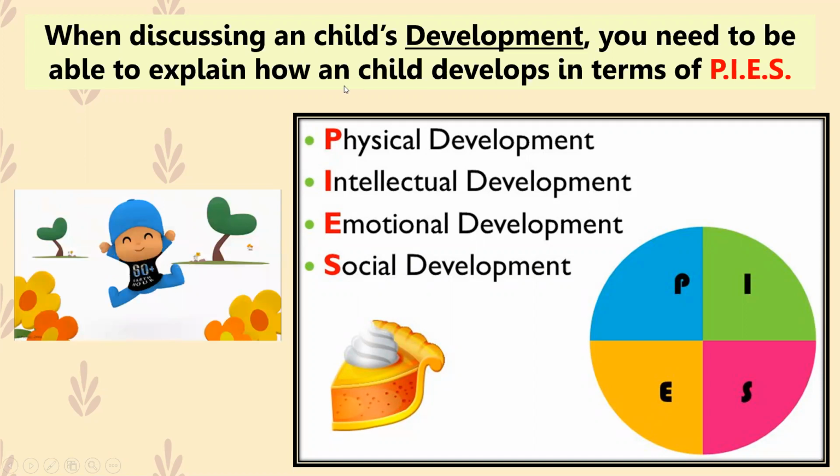So remember, whenever a question asks you to discuss something in terms of an area of development, or even just in terms of development, you have to be referencing the 4 areas of development, which are your physical, intellectual, emotional, social. Just be careful with the terminology. Don't get confused between areas of development, which are the pies, and the dimensions of health and well-being, which is your PMES, okay? Just be careful when you're reading questions so you don't answer it in a wrong way.